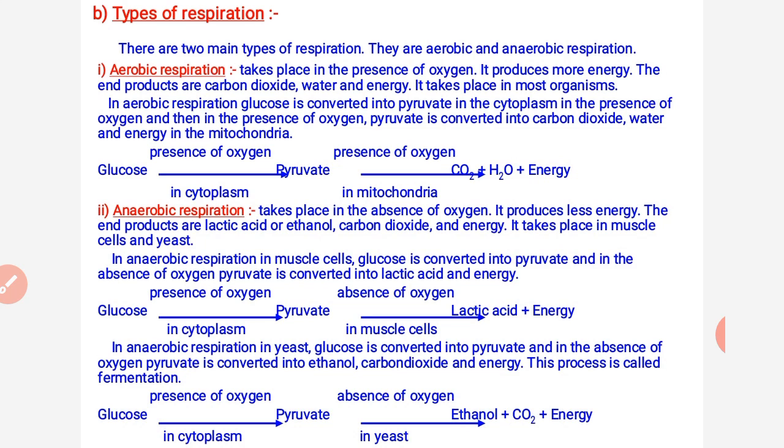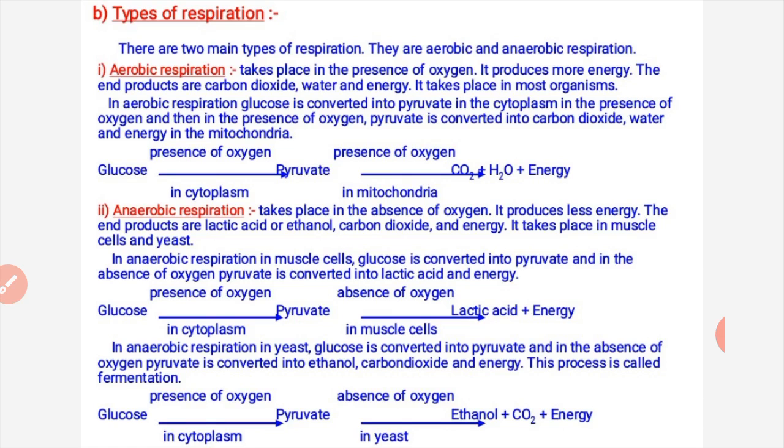Yeast cell is a kind of fungal cell, and you know very well that yeast is a fungus. We are using this yeast for the formation of cake, bread, and idli, dosa, and so many fermented food materials.